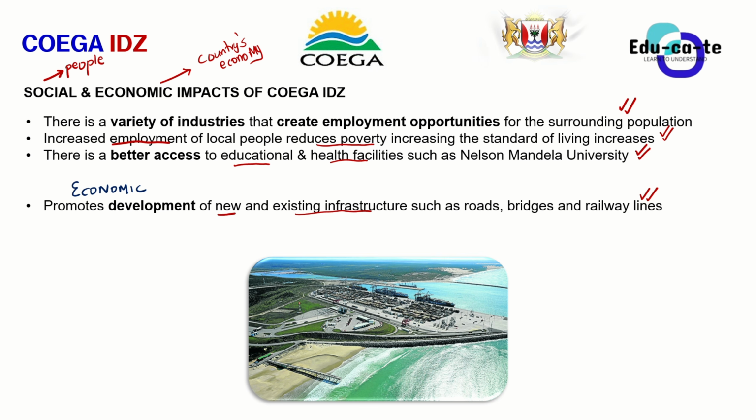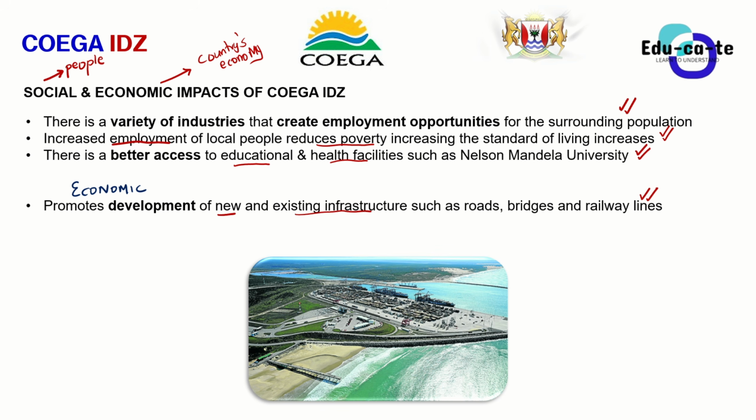So if I am an investor and I come to your Coega IDZ and I see that your roads have got quite a number of potholes, I will definitely make sure that I fix those potholes so that I can be able to do business, because my trucks will never be able to move if I've got potholes inside the roads.